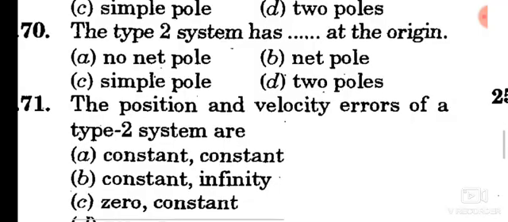So next question. The type 2 system has dash at the origin. Option D, 2 poles at the origin.